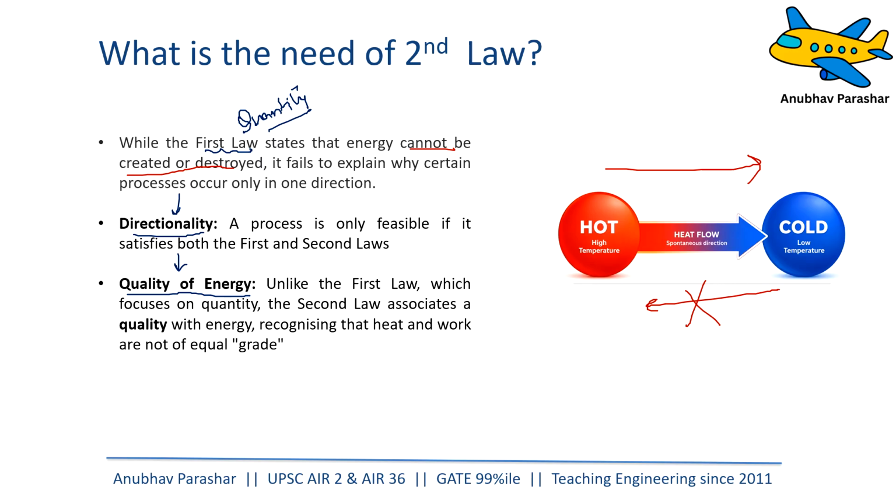The overall quantity of energy will remain the same. The second law goes a step further and tells us that not all energy, for example, heat and work, are the same in terms of quality. You'll understand later on that work is of higher quality and heat is of lower quality.